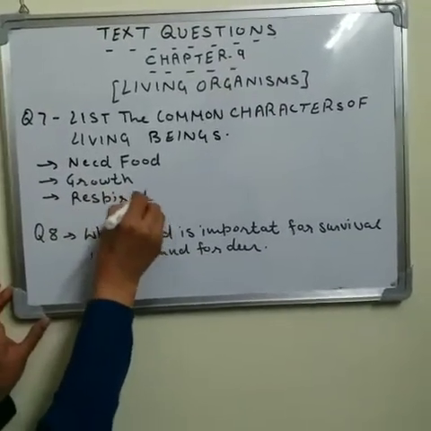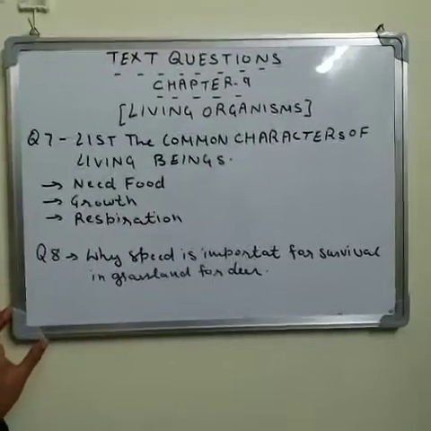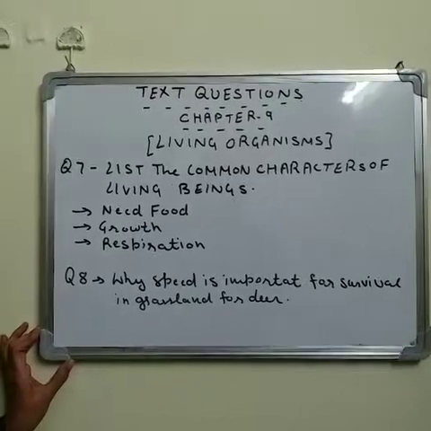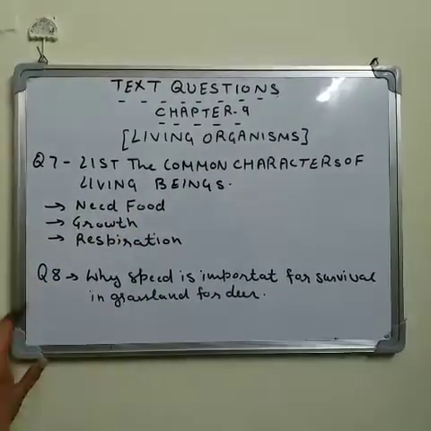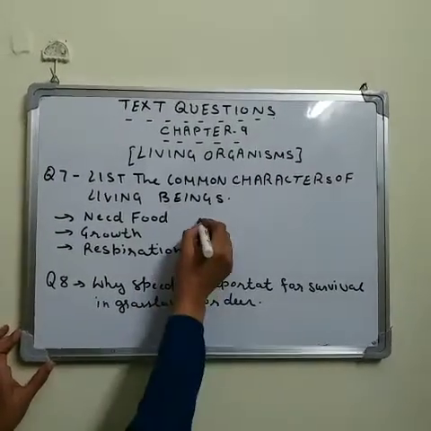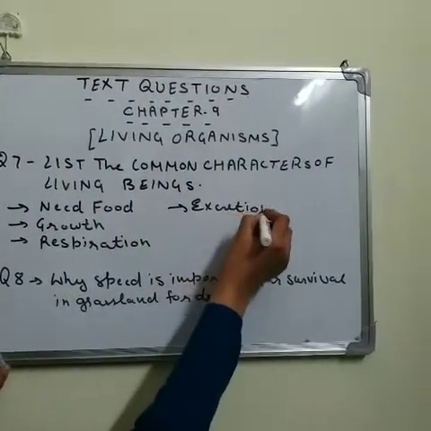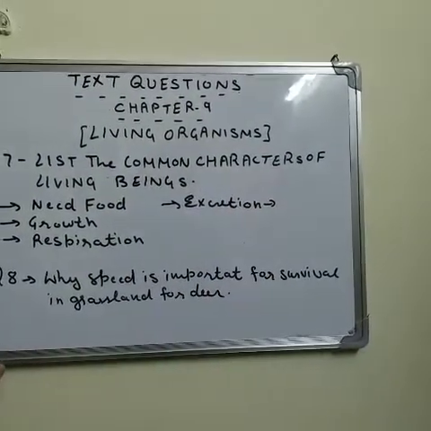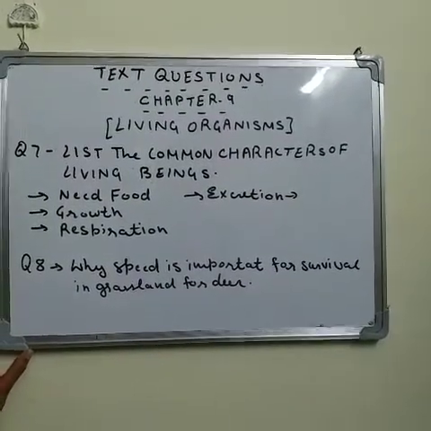Respiration means the process of breathing as well as release of energy from the food we intake. So respiration, food, growth, these are some characters of living beings, as well as the process of excretion. Excretion means removal of waste products from the body. This is also a character of living beings.